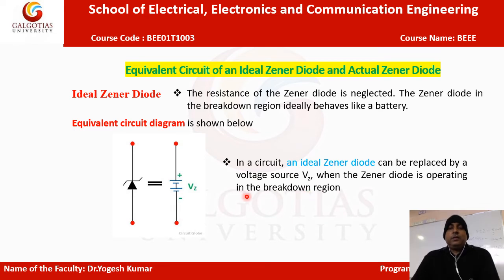So in this circuit we can say the ideal Zener diode can be replaced by the voltage source Vz when the Zener diode is operating in the breakdown region. Definitely, we saw in the previous slide that the Zener diode always works in reverse bias, and in the case of an ideal Zener diode we have to neglect the resistance of the Zener diode.